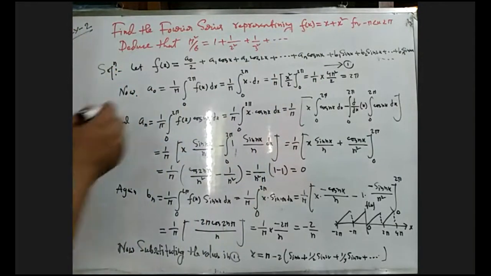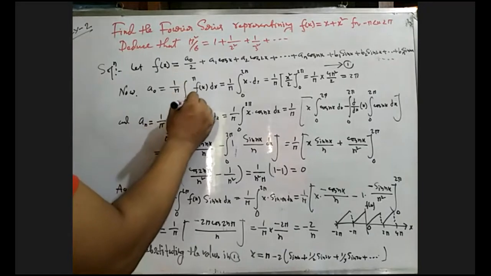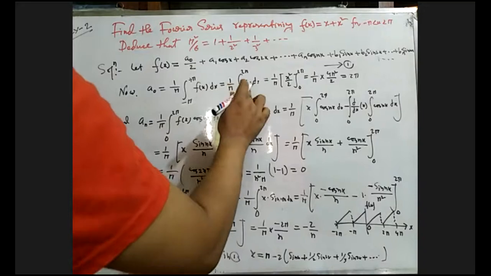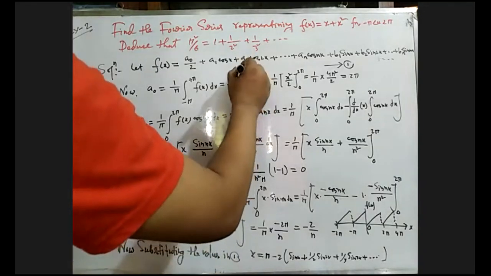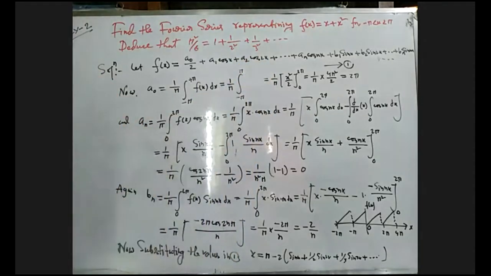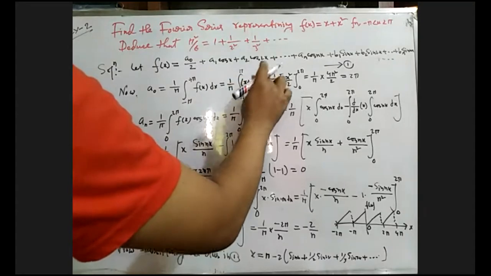And a naught, what will be? 1 by pi integral of f of x dx, but what will the range be? The range will be minus pi to plus pi. Remember it. f of x dx from minus pi to plus pi. And here the function will be changed. The function will be x plus x square dx.